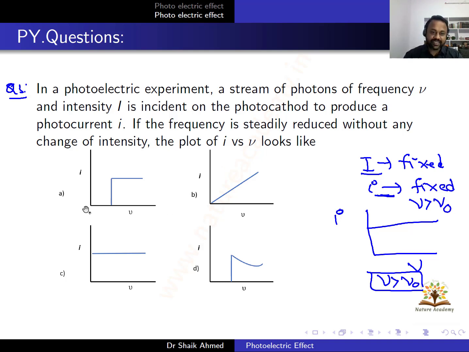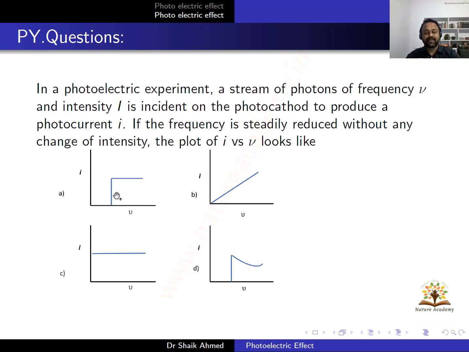Look at the first one. This is my threshold frequency nu naught. This is the region where incident photon frequency is greater than the threshold frequency nu naught. In this region, the current is constant. Current is independent of the frequency. In the second region, when nu is less than nu naught, there will not be any current. So which one is the correct option here? Without looking at other graphs, this is the correct one.